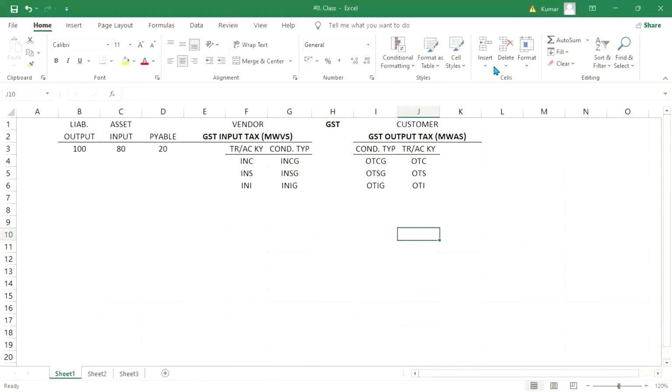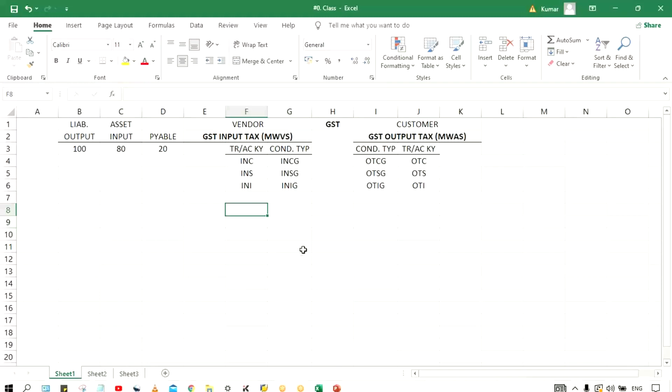If we talk about account key, it has only a 3-digit code. Account key will have a 3-digit code, guys. So I've kept INC, INS, INI.